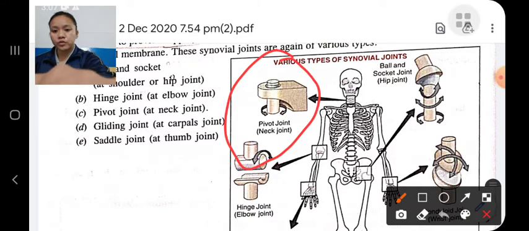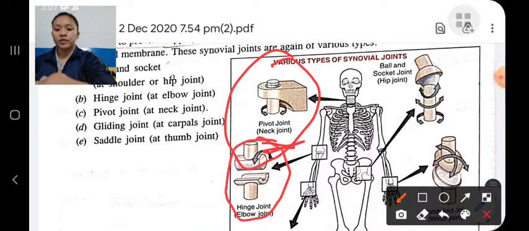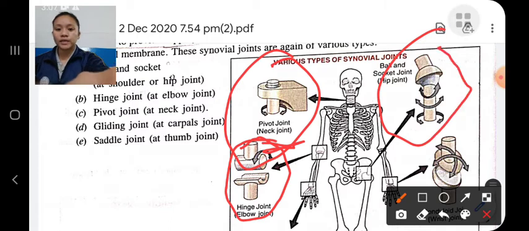This is your pivot joint. It allows you rotation movement, and it is present in the neck. Hinge joint is present in your elbow and allows you forward and backward movement. Ball and socket joint is present in your shoulder and hip. It allows you maximum movement.